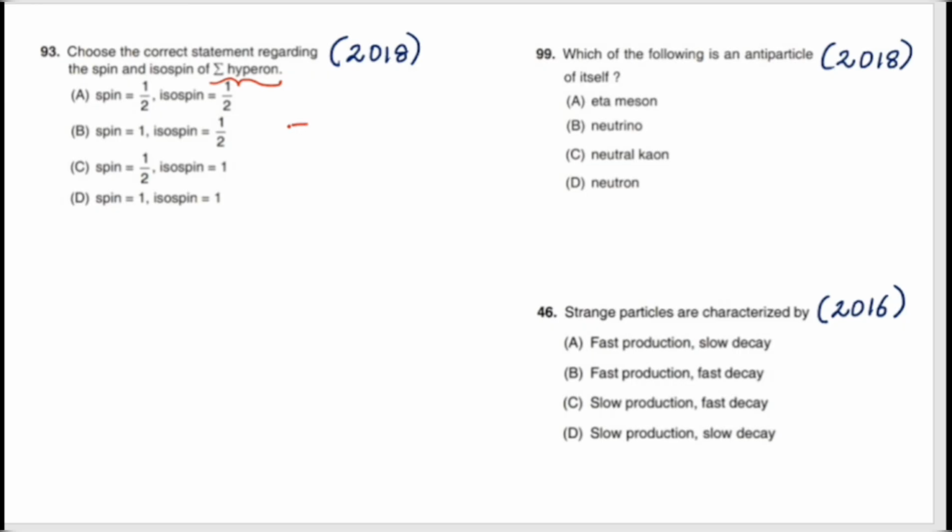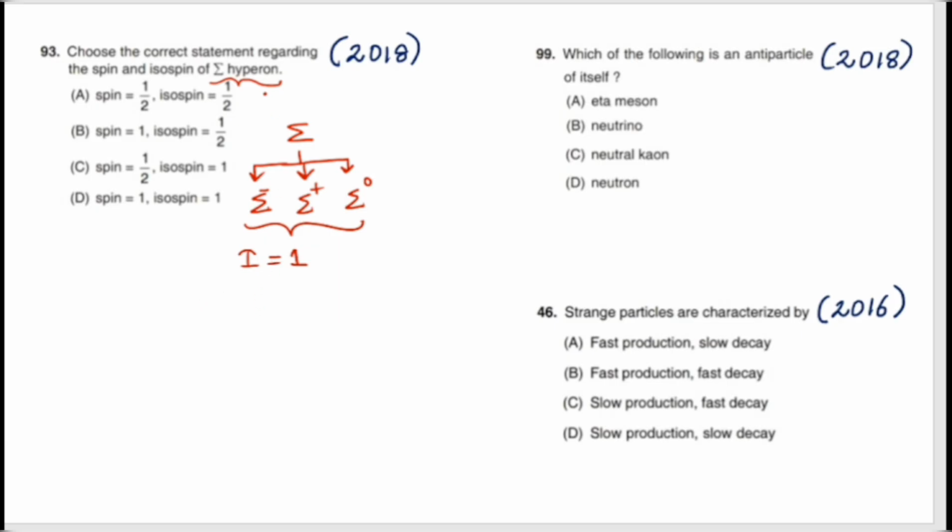Hyperon, we have a fourth particle under this. This is a sigma hyperon. Under the sigma hyperon, we have a subdivision, that is sigma negative particle, sigma positive particle, and sigma zero. I can say my isospin is equal to 1, and the third component of the isospin will be different for all these three particles. They have not asked it in the question.